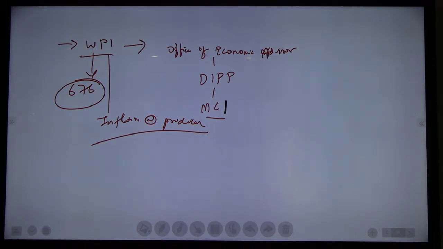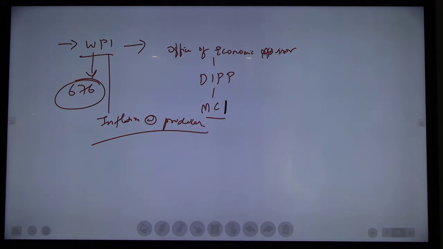For manufacturers, they also suffer inflation, right? Raw material prices increase, labor costs increase and all those things. So WPI calculates inflation from a producer's point of view, not the consumer's point of view. And the price is wholesale price, not retail price. Understood? Who will issue? Office of Economic Advisor. Comes under which department? Department of Industrial Policy and Promotion. Comes under which ministry? Ministry of Commerce and Industry.